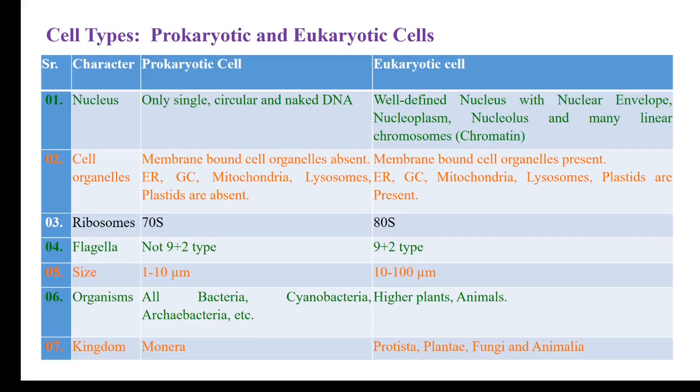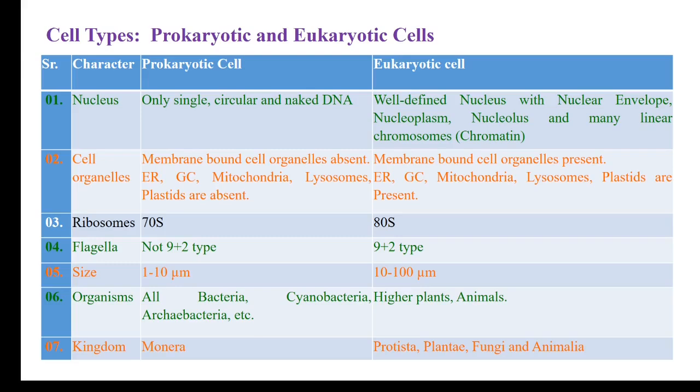Another difference is the cell organelles. Membrane bound cell organelles are present in eukaryotic cells, they are absent in prokaryotic cell. Membrane bound cell organelles means the cell organelles like endoplasmic reticulum, Golgi complex, mitochondria, lysosomes, plastids. All these are the membrane bound cell organelles. They are present in the eukaryotic cell, and they are absent in the prokaryotic cell.